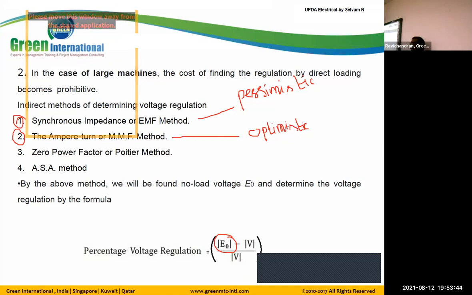ASA stands for American Standard Association. So by the Potier triangle method, or the ZPF method, we will get good accuracy.